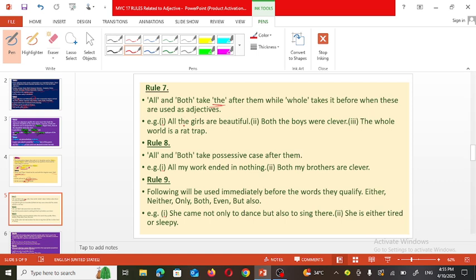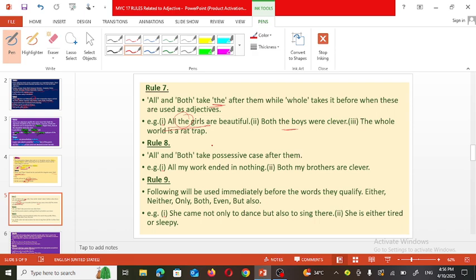For example, all the girls are beautiful. So all the girls. Here article the is used after all. Then in the second example, both boys were clever. Both the boys were clever. So article the is used after both.